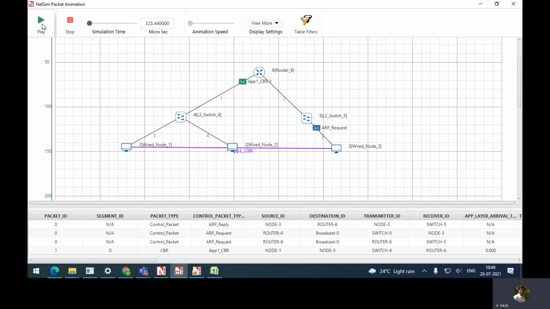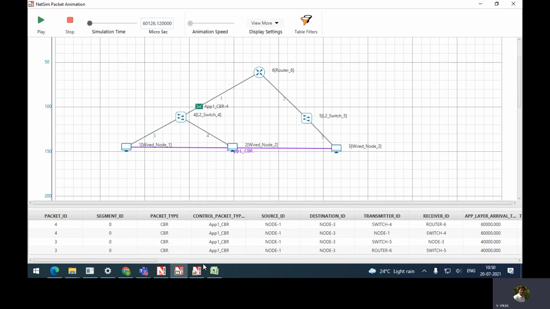After that, you can see a request message has been broadcasted from this, and that is reaching here. And we will see reply will be coming opposite direction. See, reply is coming. After that, application data will go now. The application data is going. You can see continuously application will be going this way. Now we'll try to see Excel sheet.